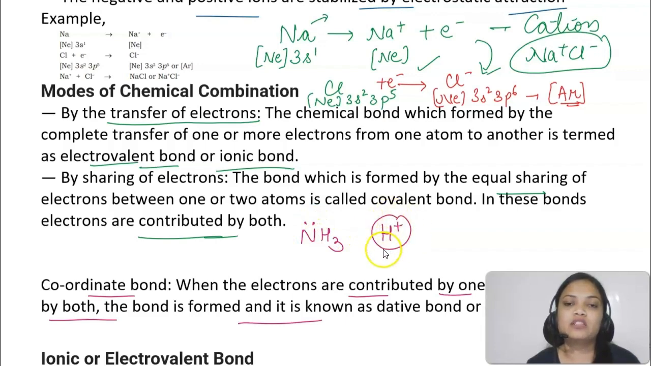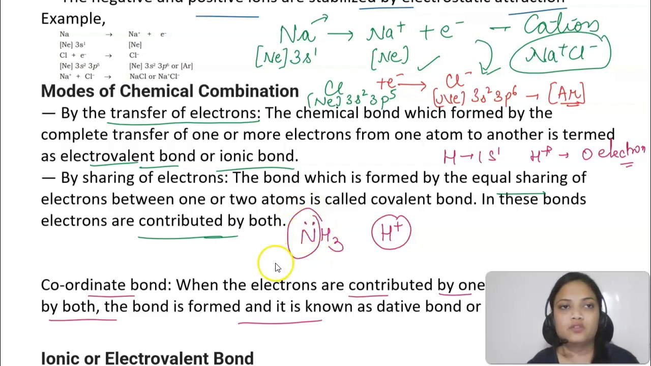Now H plus is not having any electrons, because hydrogen has one electron, and if it donates its electron, H plus is having 0 electrons. Now H plus wants to become stable. How will it become stable? This nitrogen is having 2 extra electrons. I will talk about it later on, like what is a lone pair and all of that.